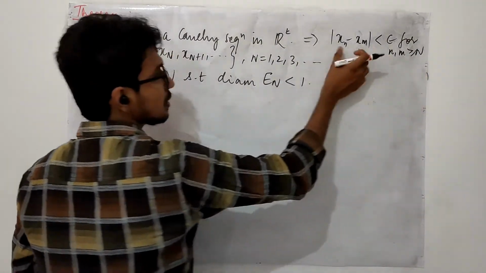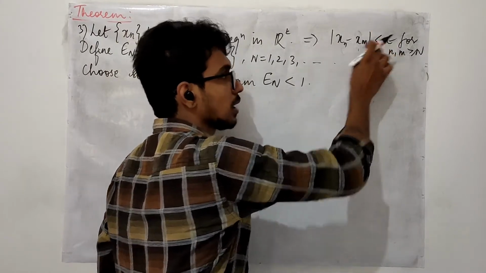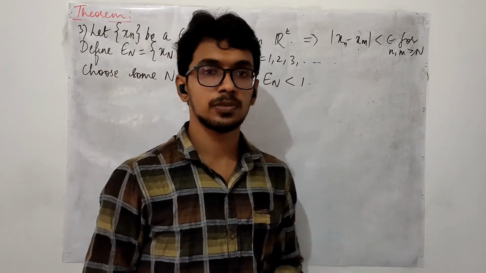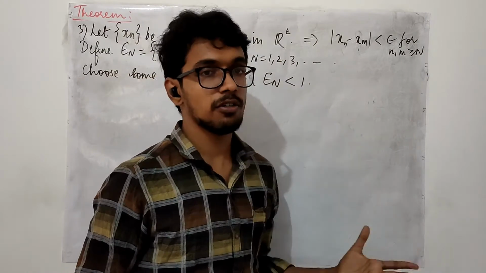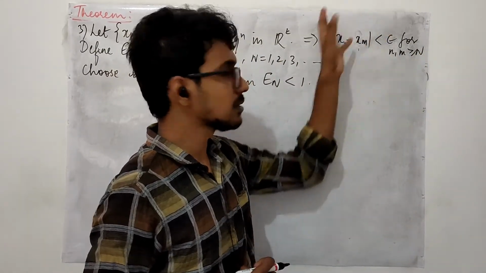So after a certain stage, the distance between these 2 points is going to be some negligible quantity. I am choosing this negligible quantity to be 1. Whatever may be the value of epsilon that we choose, we can always find a positive integer n such that this is happening.